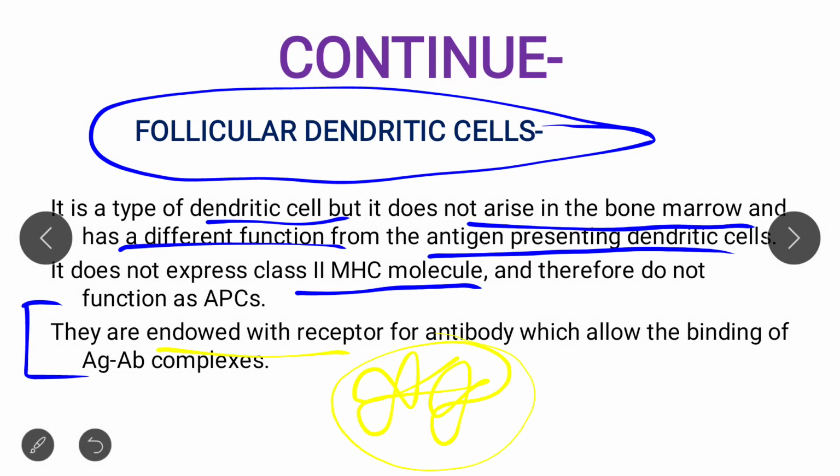They are endowed with receptors. Many receptors are present for antibody which allow the binding to antigen antibody complexes. So this is all about follicular dendritic cell. Here is the end of this slideshow.